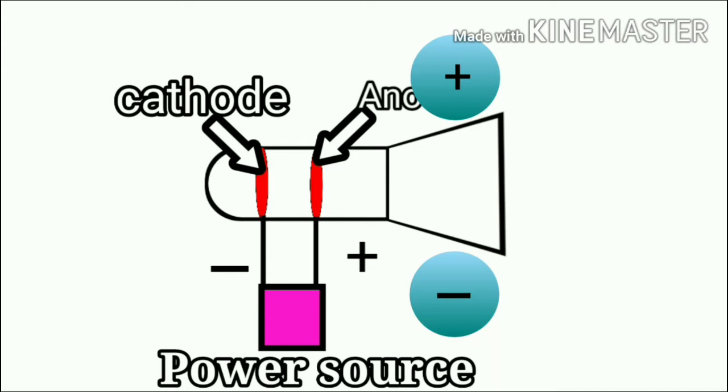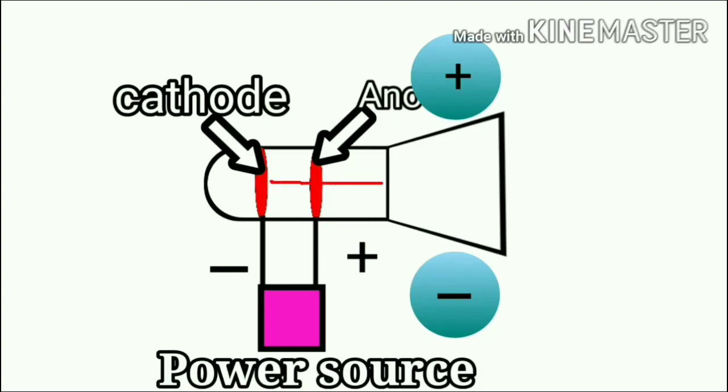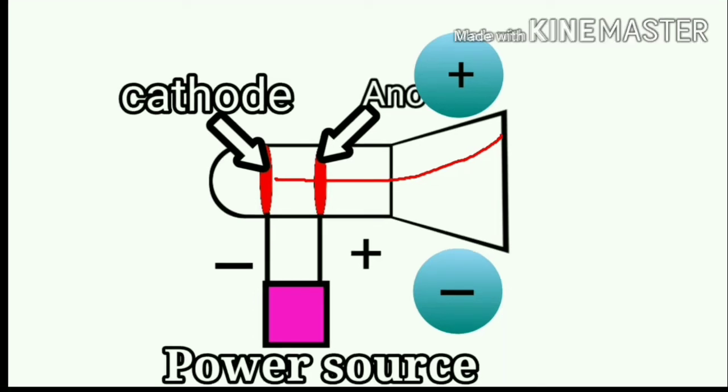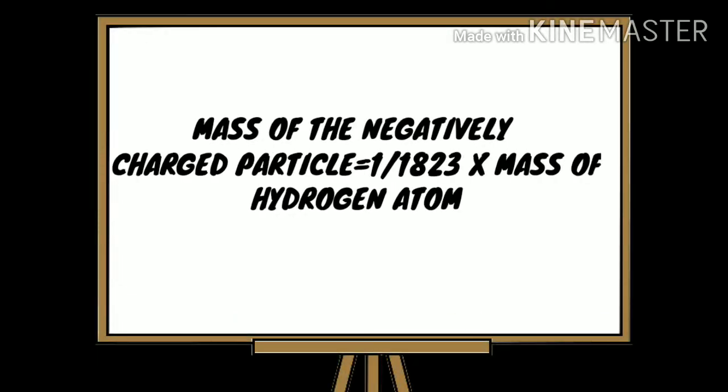Then he put a positively charged and a negatively charged plate on both sides of the tube. Now the cathode ray bent towards the positively charged plate. We know that like charges repel each other and unlike charges attract each other. From this, we can understand that the cathode ray is made up of negatively charged particles. And he also noted an important thing. At that time, people believed that the atom is the smallest possible form of matter. But J.J. Thomson found out that the mass of the negatively charged particle which made up the cathode ray is 1823 times less than the hydrogen atom. And he named it electrons.